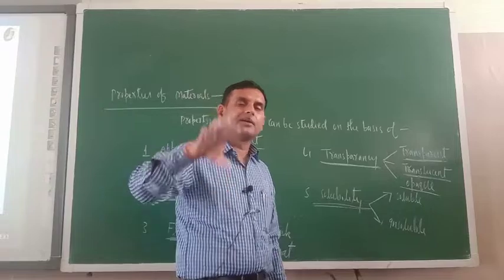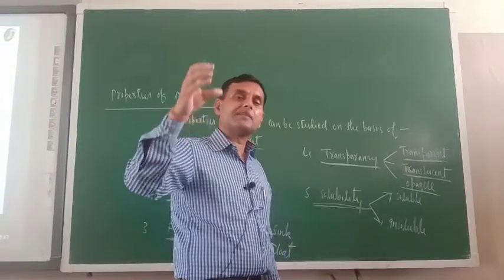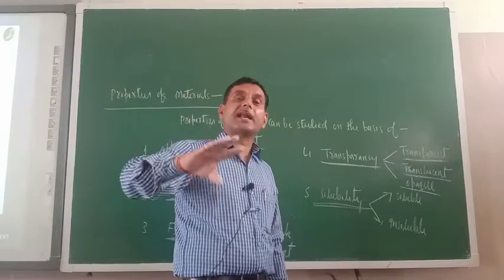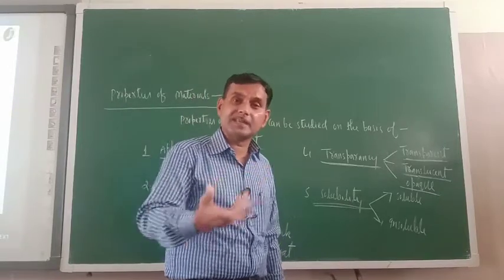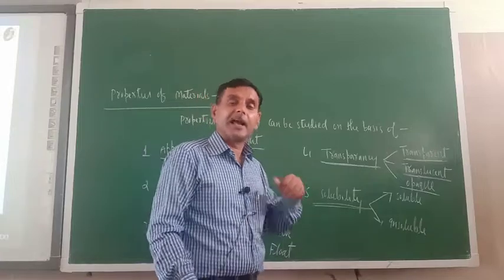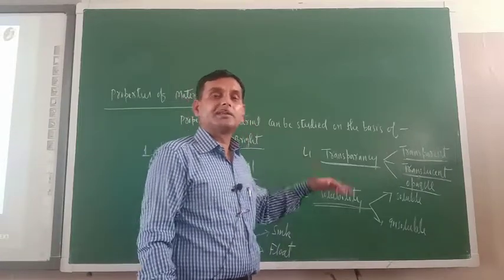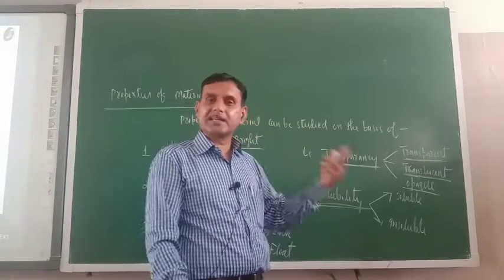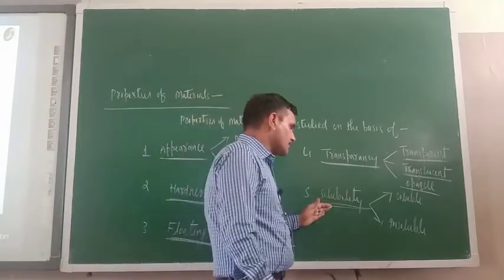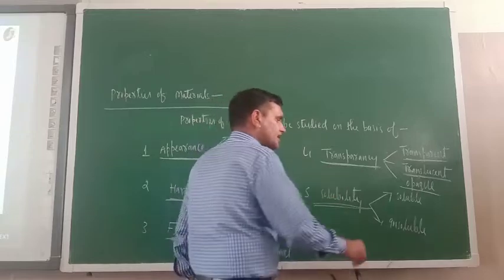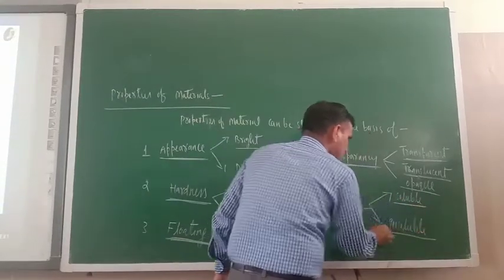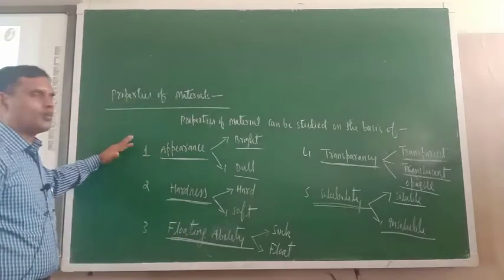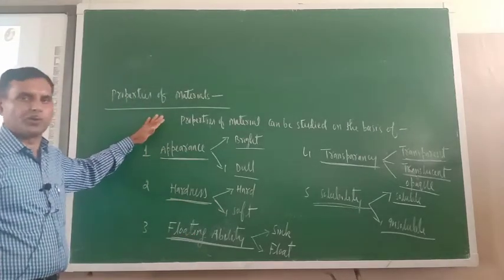Are you getting my point? Solubility is the property of materials by which one substance can mix other substance with itself. Like sugar and salt dissolve in the water and you are unable to see the particles of sugar and salt. So on the basis of this, there are two types of material: soluble material and insoluble material. Now I have given you a brief overview of properties of material.